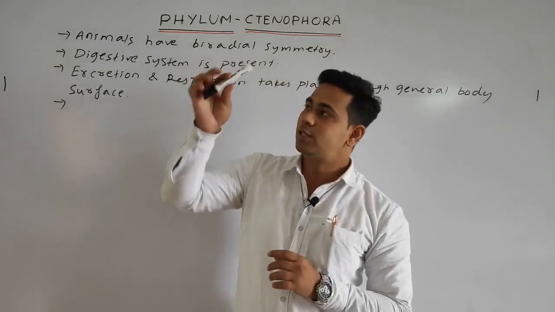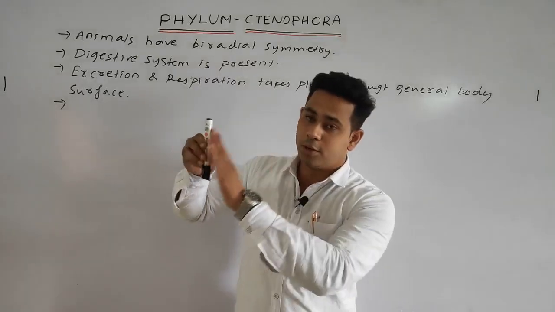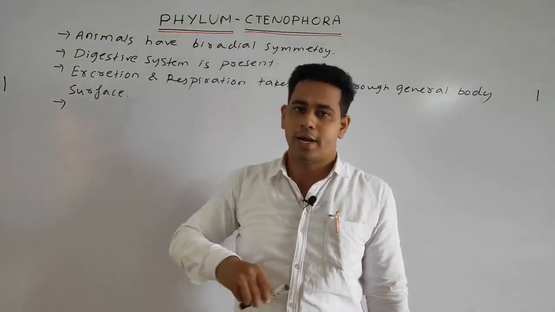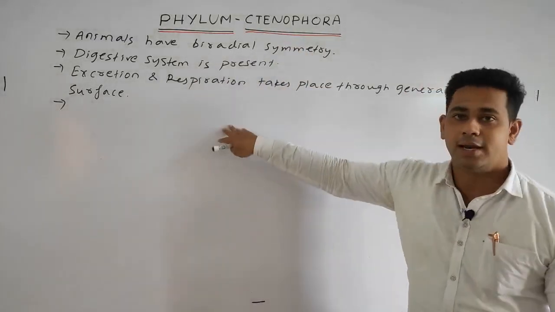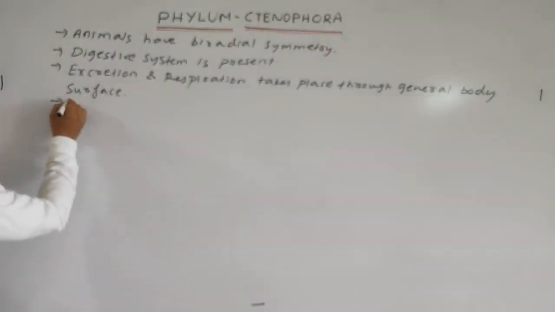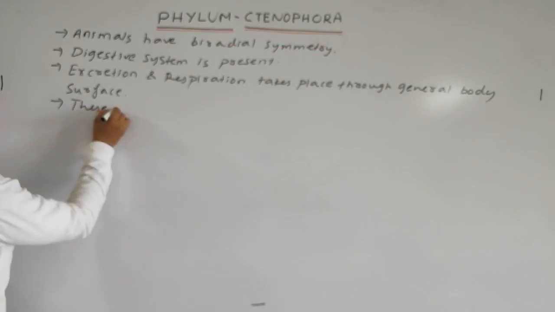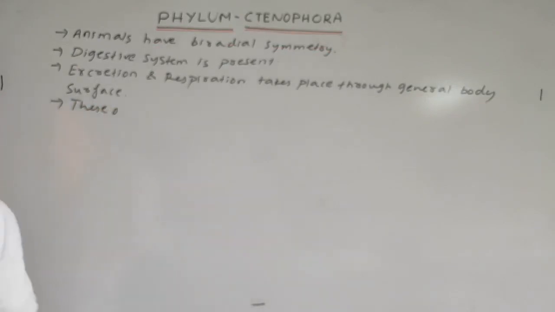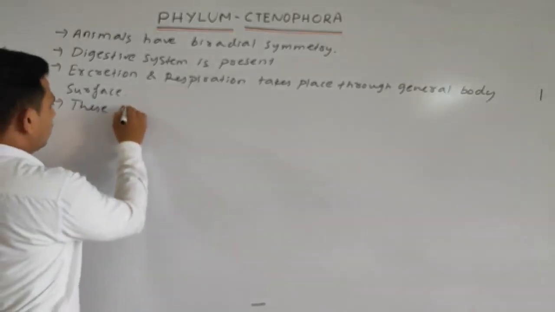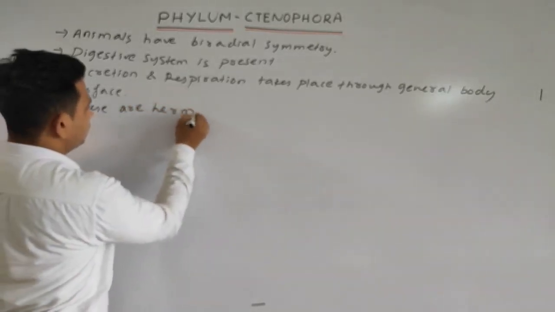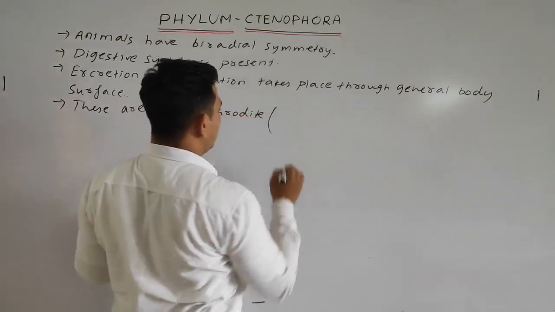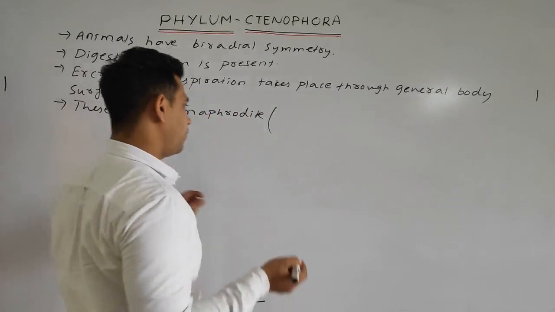But if the same organism bears both the male and the female reproductive system, then it is called hermaphrodite, and Ctenophora are generally hermaphrodite. So we can write our next point: these are hermaphrodite in nature. Hermaphrodite means it consists of both male and female reproductive system.